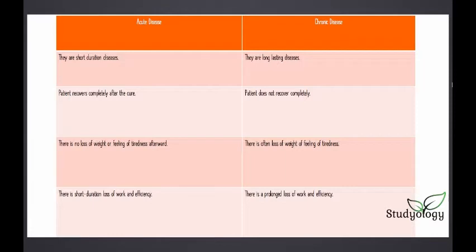Now we'll see the difference between acute disease and chronic disease. Acute diseases stay for a short duration of time, while the chronic disease stays for a long duration of time. In acute disease, the patient recovers completely after the cure, and in chronic disease, the patient does not recover completely, as I told you about cancer. There is no loss of weight or feeling of tiredness afterward when you get an acute disease, like when you're completely cured. But there is often loss of weight or feeling of tiredness in chronic disease. There is short duration loss of work and efficiency.